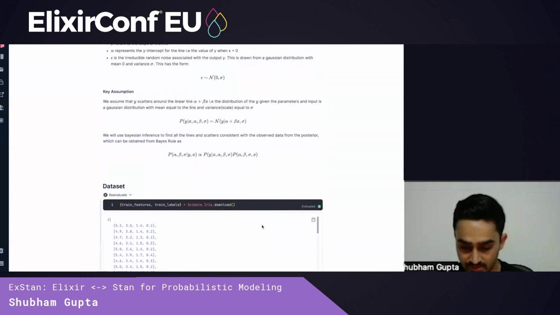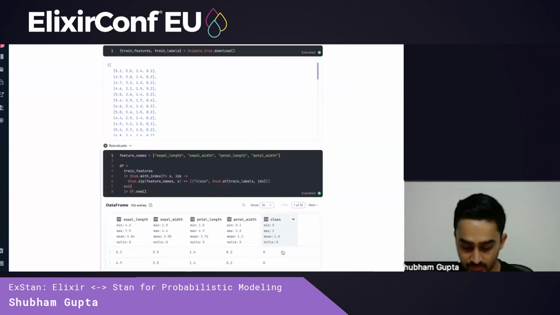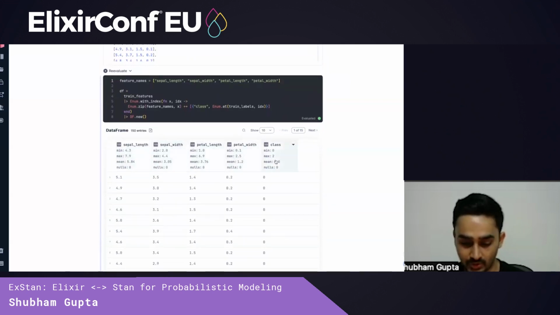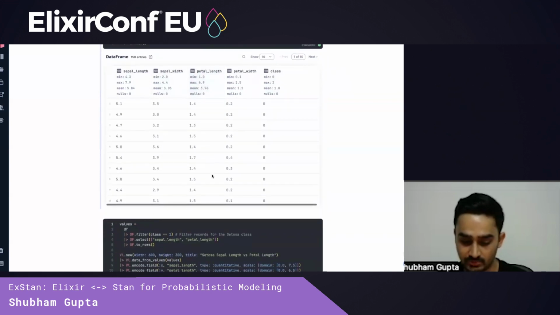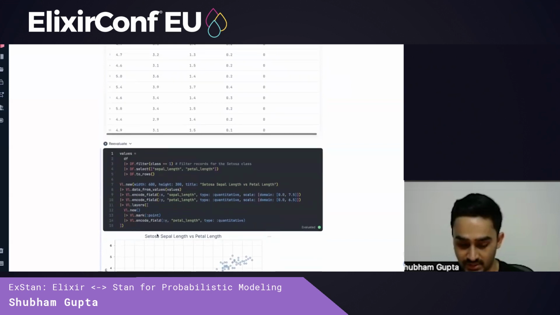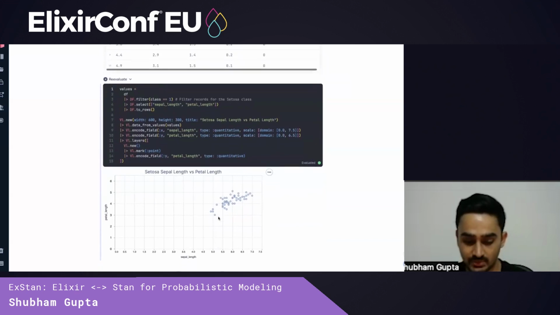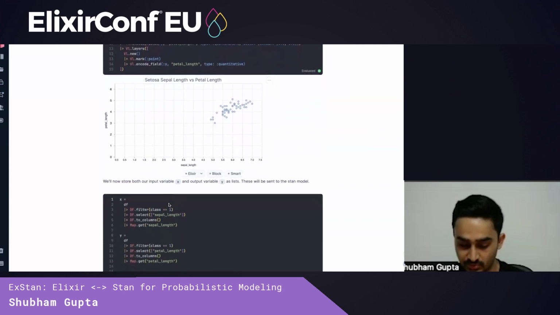So we first get the dataset using SciData, and convert this into a data frame using Explorer. You can see here that there are 4 key features and 1 class: sepal length, width, petal length, and width. What we do now is visualize the relationship between sepal length and petal length for the setosa class. We see here that indeed we have some noise in the relationship between sepal length and petal length. We'll now store the values for X and Y, which will be used as input for our model.